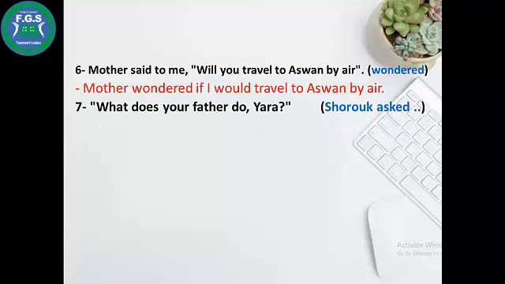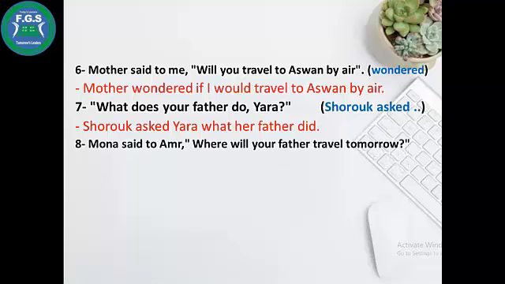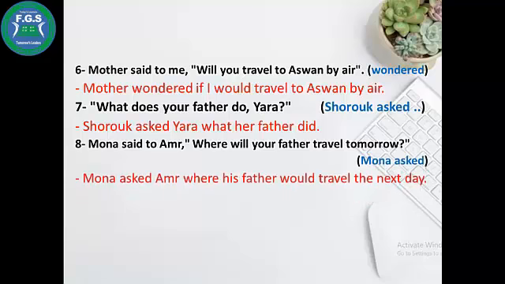What does your father do, Yara? Shuruk asked. Shuruk asked whom? Shuruk asked Yara. And I'll join with what. Her father, instead of your father, her father. Does, do will be did. We remove does and convert the main verb to the past. Mona said to Amr, where will your father travel tomorrow? Mona asked Amr where his father would travel the next day. Tomorrow will be the next day.